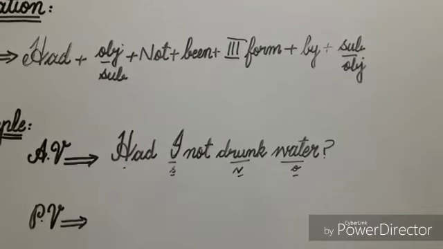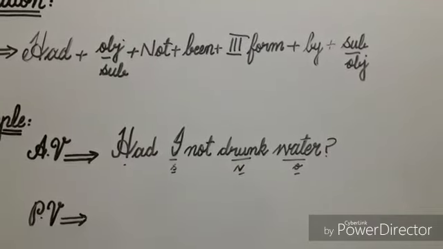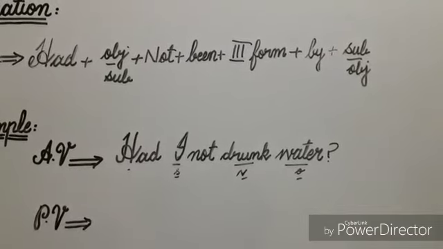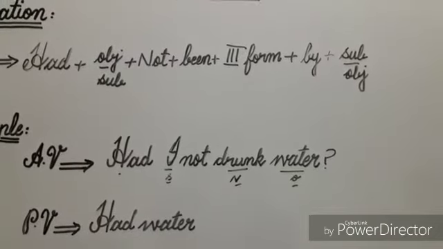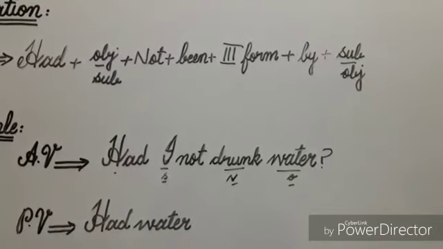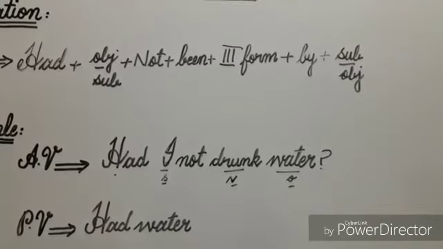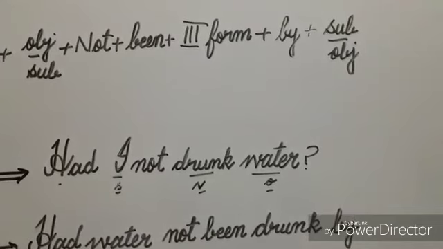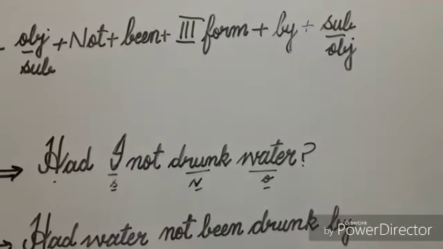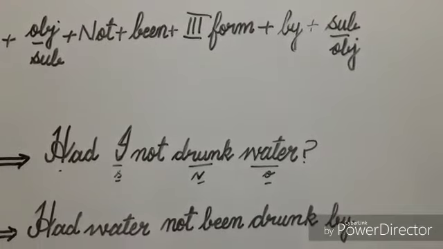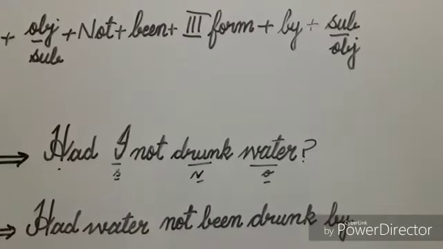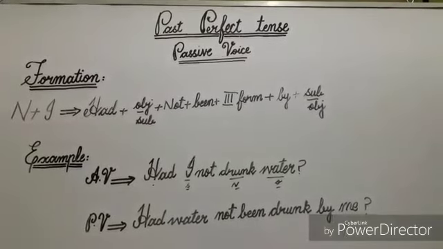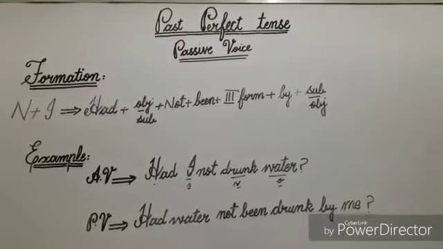According to the formation, firstly I'll write here the helping verb had and then the object. In this sentence, water is the object, so I'll write it here. Next to water, I'll write not, been, the third form of verb drunk, and then the preposition by. Next to the preposition by, I'll write the subject but in objective condition. In this sentence, I is the subject and its objective condition is me. So now I'll write here me. Now you can see that by using this formation, we have changed the active voice sentence into passive voice.